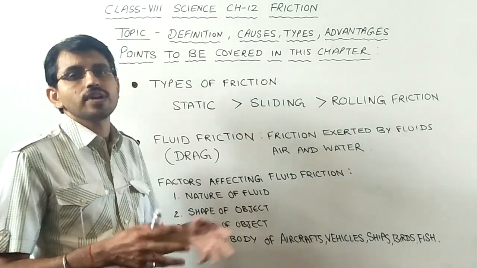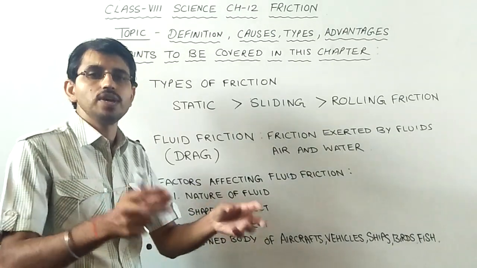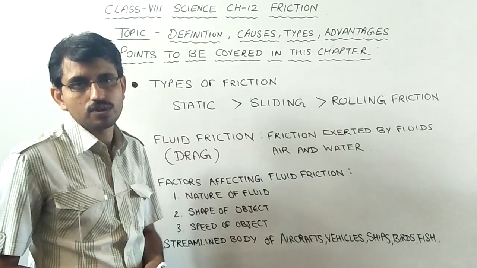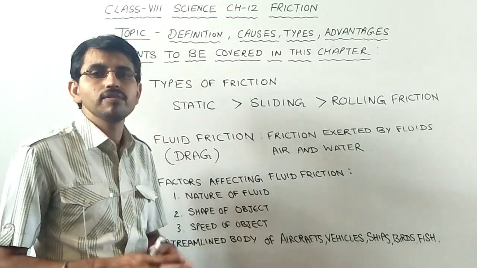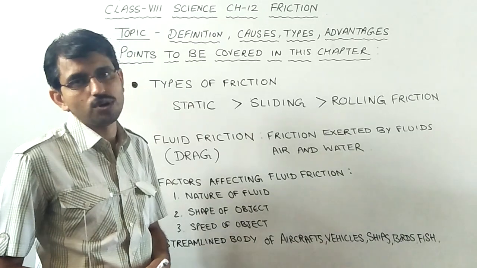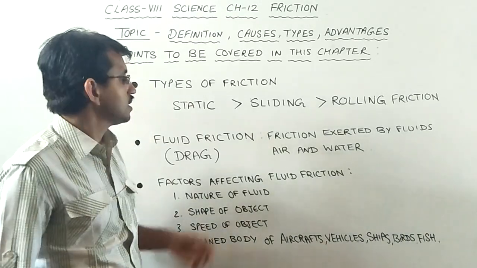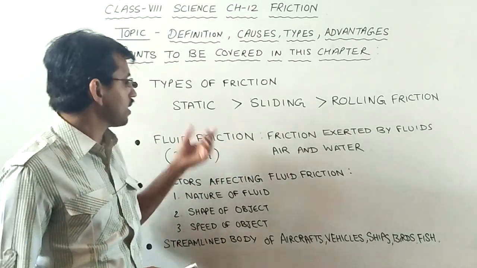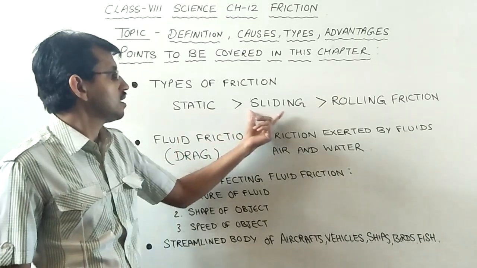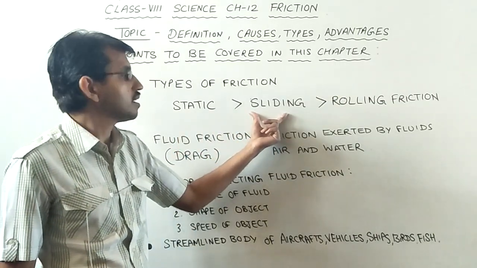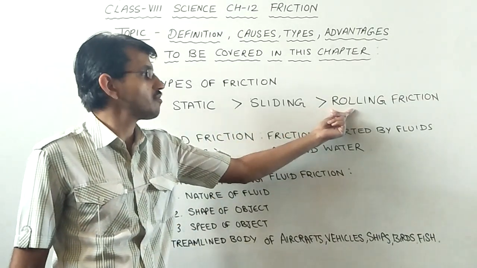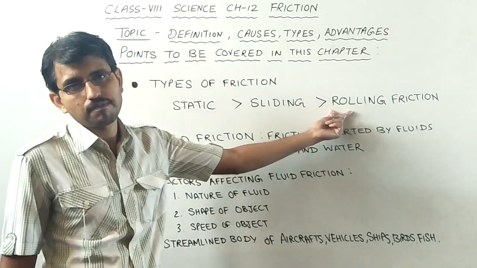Similarly, to decrease friction, we attach wheels on the luggage. The friction is greatly reduced and even heavier luggage can easily be pulled. Thus, these are the three types of friction: static, the maximum friction; less than static is sliding, and much lesser than sliding friction is rolling friction.